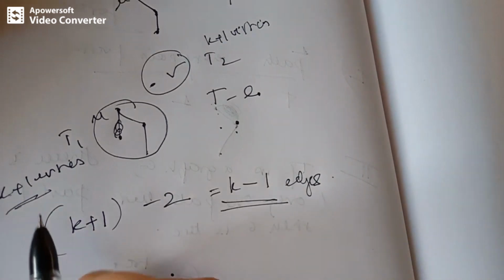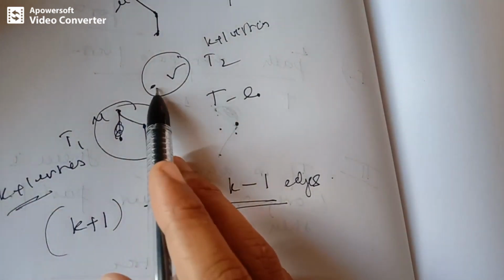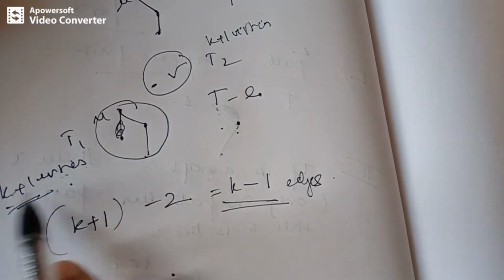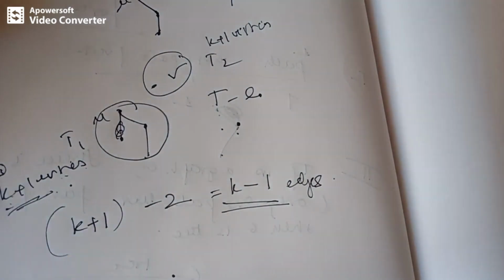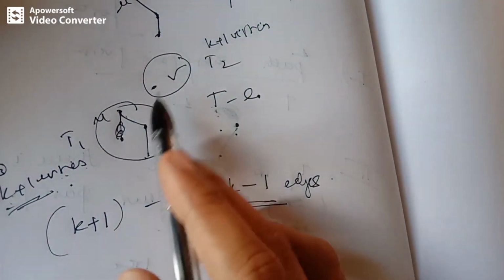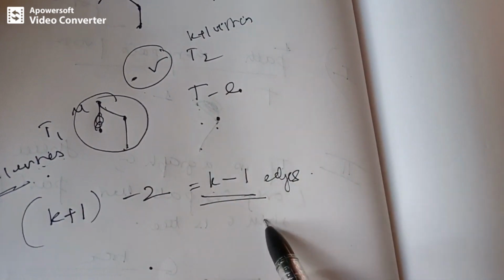I'll just give you an example. Here we have 4 vertices, that means 3 plus 1 vertices, where k is taken to be 3. For 3 plus 1 or 4 vertices, how many edges are there? 3 minus 1, that is 2 edges.